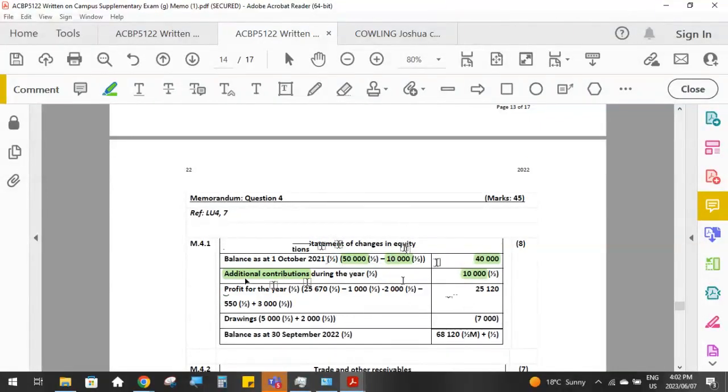So then what else affects our total equity in a year? We take opening balance plus additional contributions, then we add to that the profit for the current year.